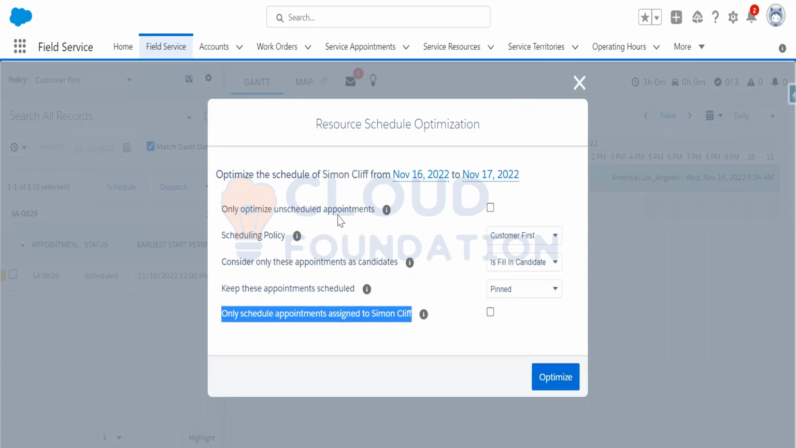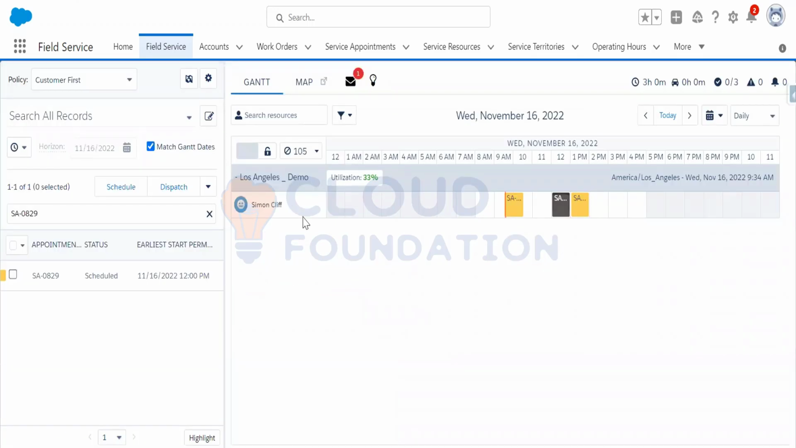For this Los Angeles territory, suppose 4 service resources are assigned. The field service optimizer will take care of all the service appointments assigned to the 4 service resources. So everything will be taken care of. Okay, that's fine. Thank you. That makes sense.